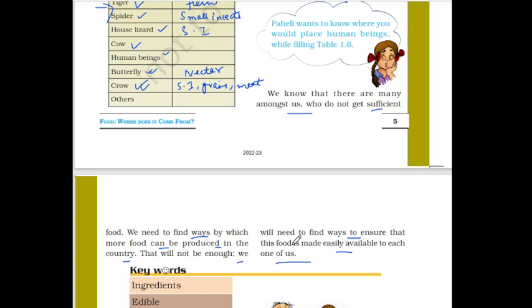The first thing is to stop wasting food, right? खाने को वेस्ट करना हमें बंद करना चाहिए. If there is any function and there is an extra amount of food which is left, you can donate it to the needy people, right? After that, good quality crops should be grown.